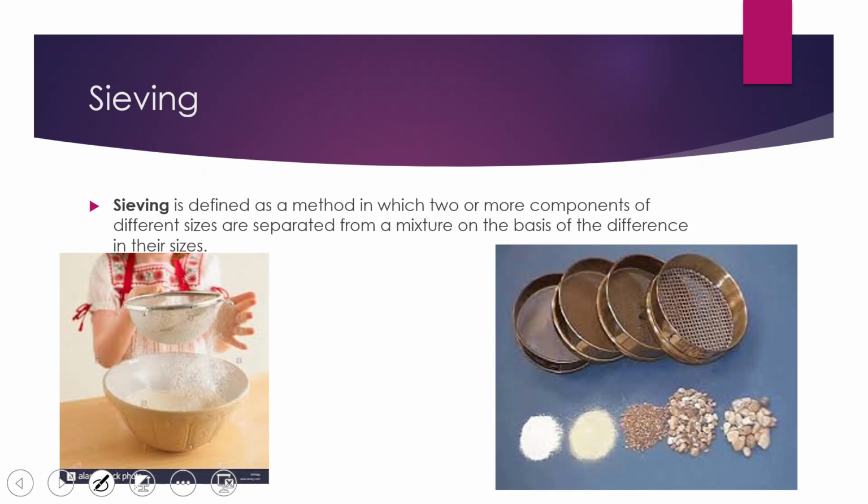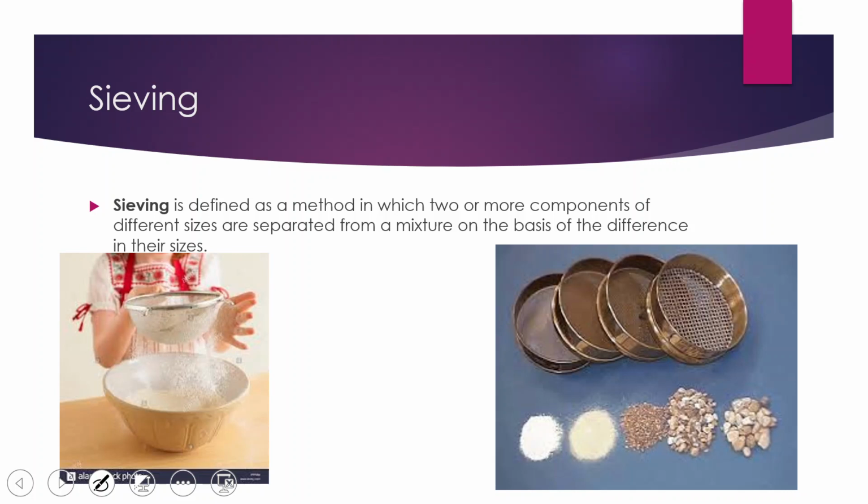You can see here in the left hand side picture that there is a strainer in the hand of the person, and inside it there is a mixture which contains some bigger impurities, and by the process of straining, or better called sieving, the finer particles, that is the flour, get down into the container below, leaving the bigger impurities in the strainer.